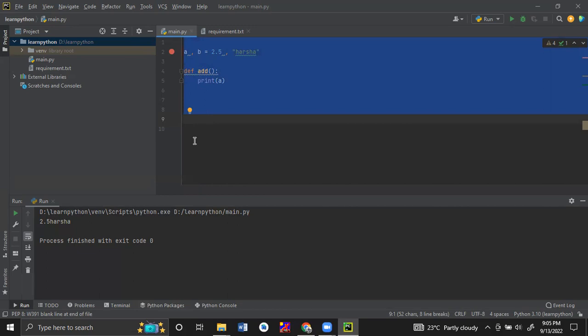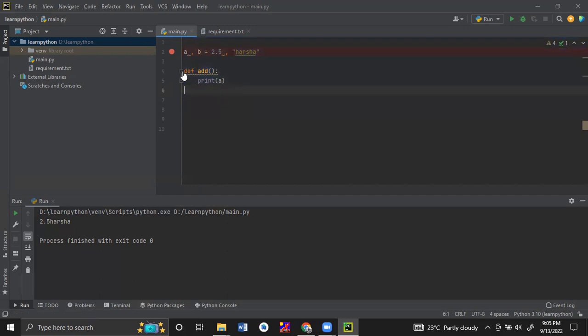For example, if we are doing some addition operation and we create a separate method like this, then we can easily understand that the addition operation code is within this method. Okay, so this is the syntax to create a method. We should use the def keyword. After the def keyword, we give a space, and then our own defined method name. We can give any name that is relevant to our programming, whatever we are doing.